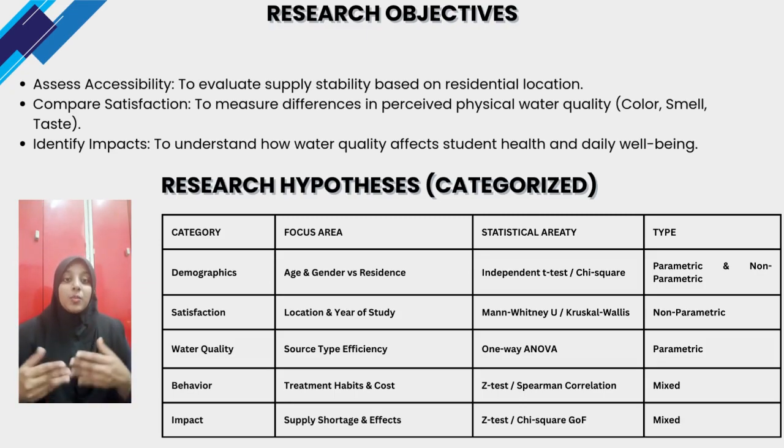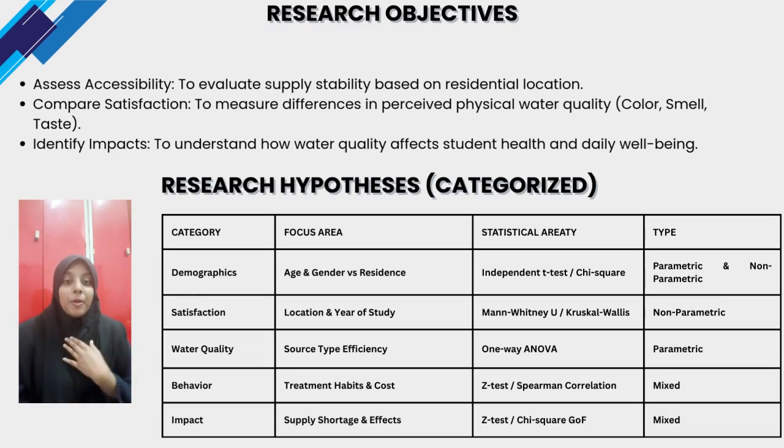We also used the critical values test to see if satisfaction level changes as students progress through their years of study. And third, we look at student behavior and correlations. We use Z-test for proportion to compare the water treatment habits and Spearman correlation to identify if the cost of water significantly impacts overall student satisfaction.